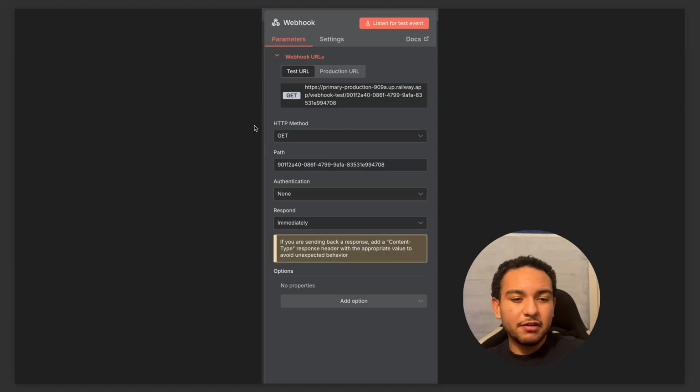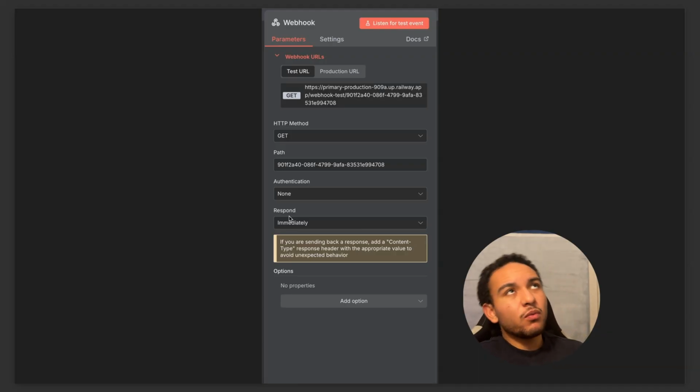Here you have the HTTP method, the path, authentication, response, and response time. You can do it for immediately or later. And that's a little bit more complicated when you get into the HTTP method. But usually when somebody is submitting a form, for example, you're going to change the HTTP method from get to post.